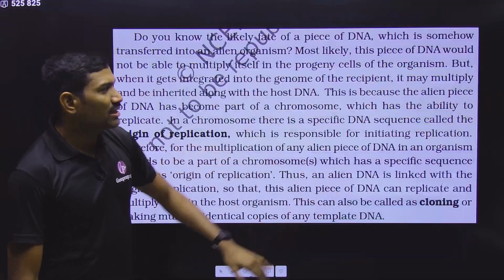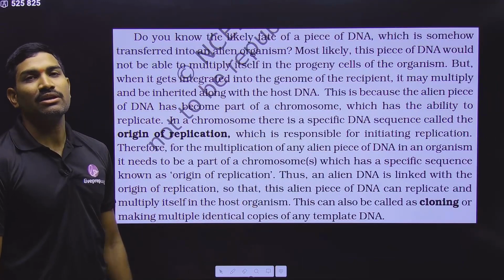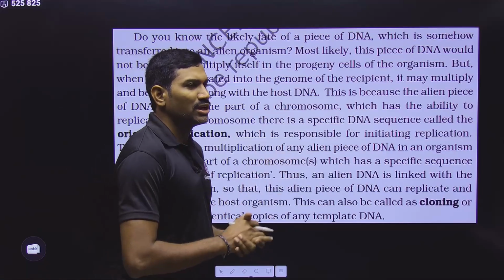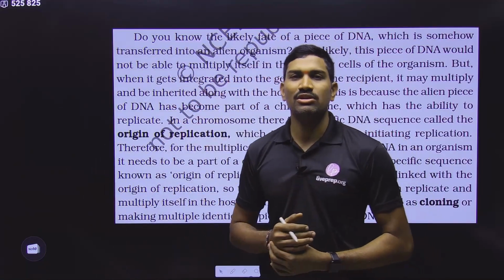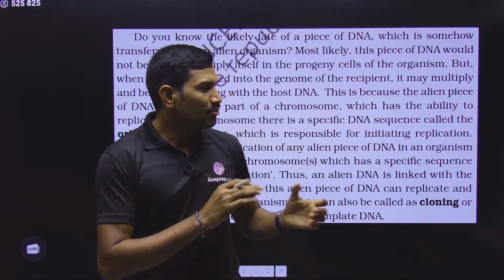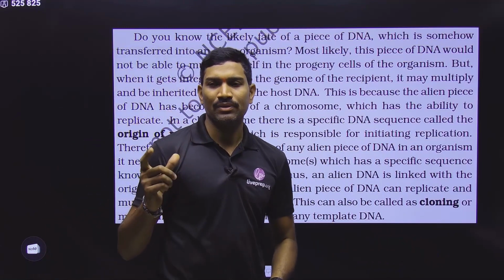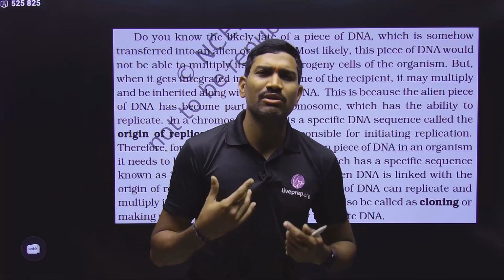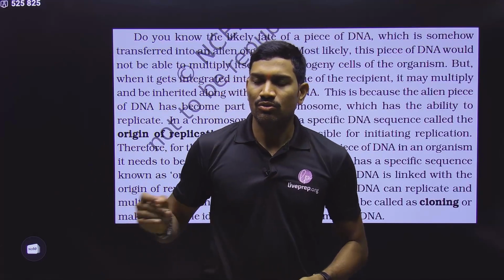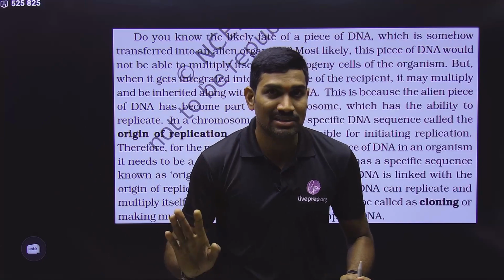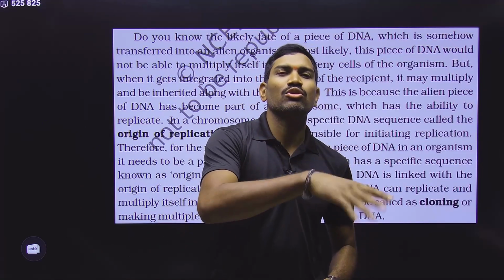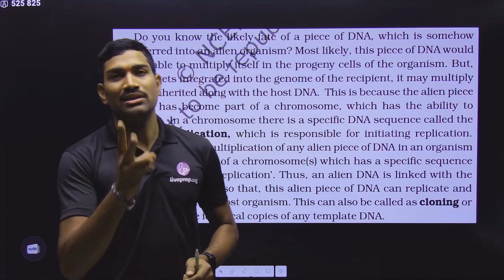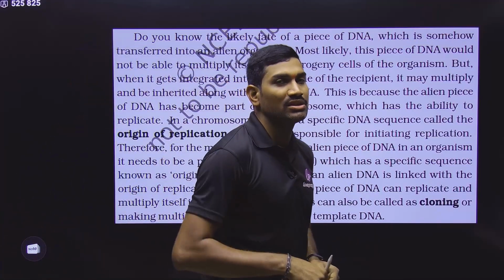But before directly going with that paragraph, in the NCERT they have given another paragraph. What is the overall information of this particular paragraph? This is a very logical point. There are very logical points, so observe very carefully. Here what they are saying is, let us take a piece of DNA, and we are introducing this piece of DNA into a bacterium or a eukaryotic cell, whatever it is. Once you have introduced it into the cytoplasm, or into the nucleoplasm in case of a eukaryotic cell, let us imagine two conditions. After introducing into the cell, two options.